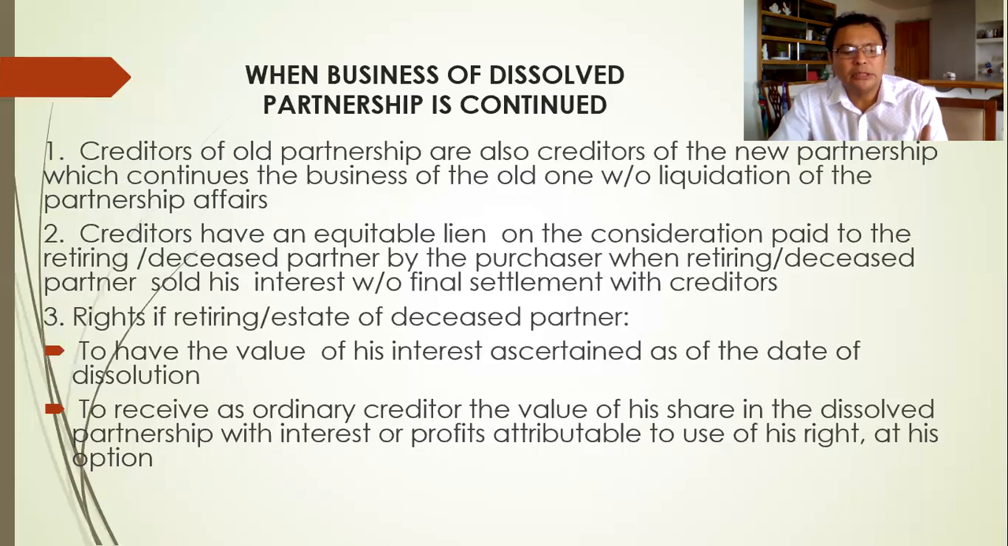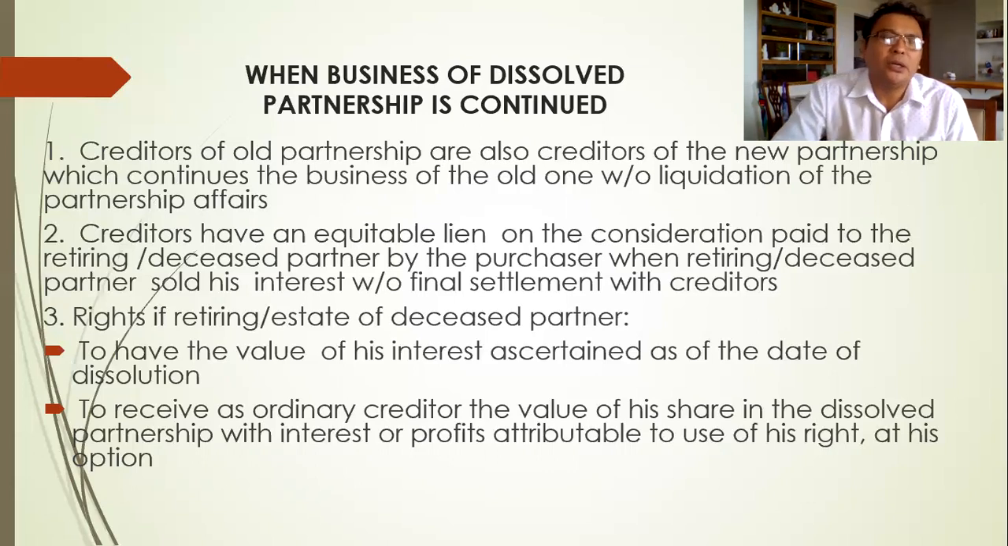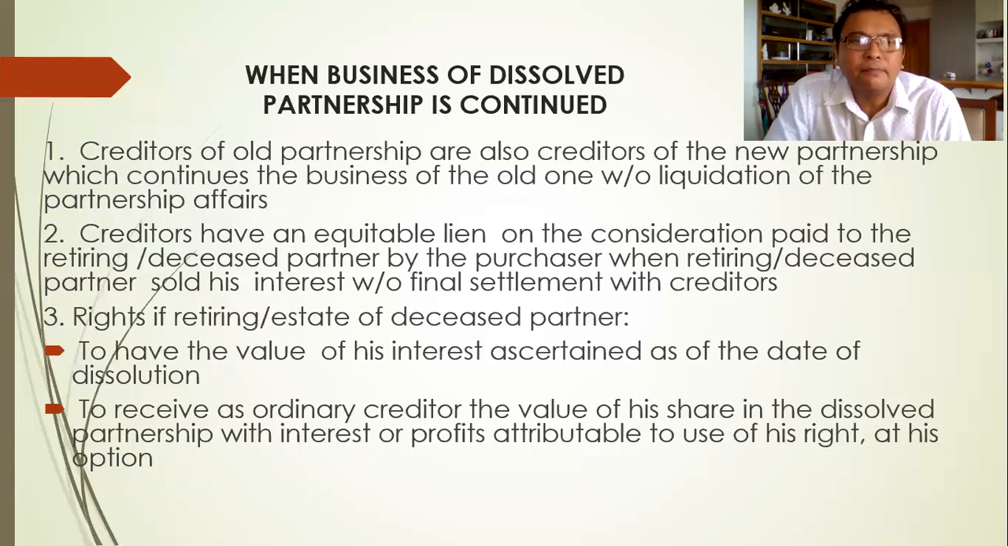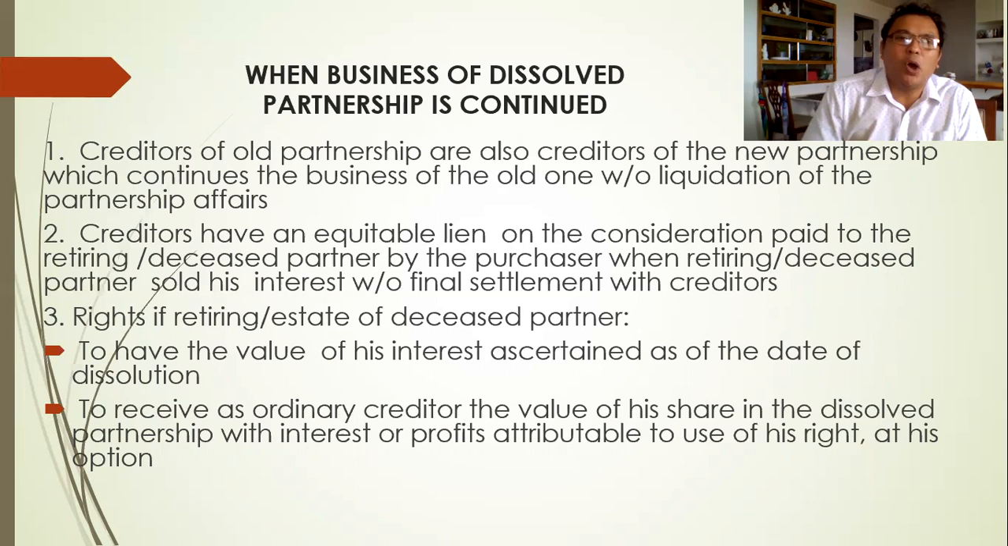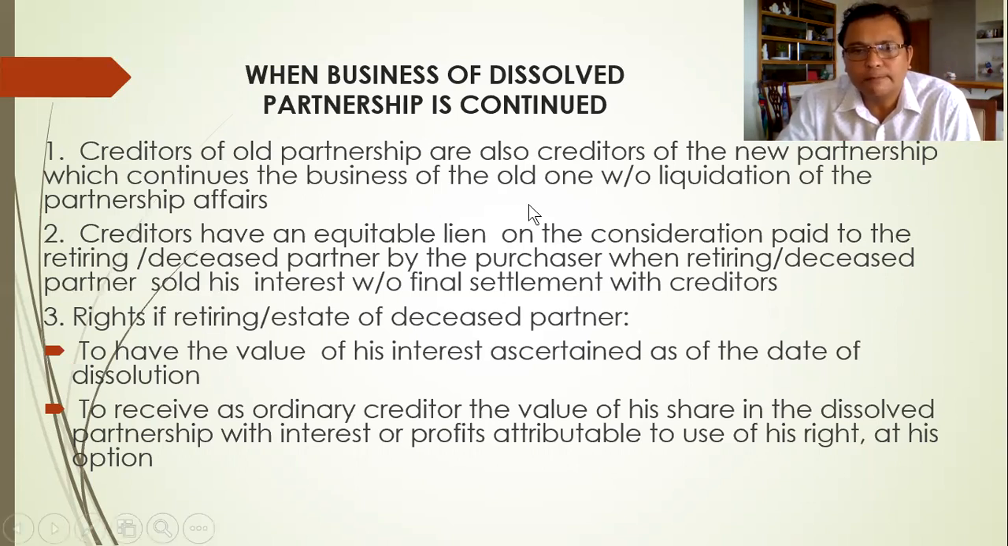Let's say, for instance, A, B, C are partners, then C was expelled, and now A and B agreed to continue the business, but this time the partnership's name has been changed, AB Company instead of ABC Company. So there's a new partnership, and of course, the creditors of the old partnership will become the creditors of the new partnership.